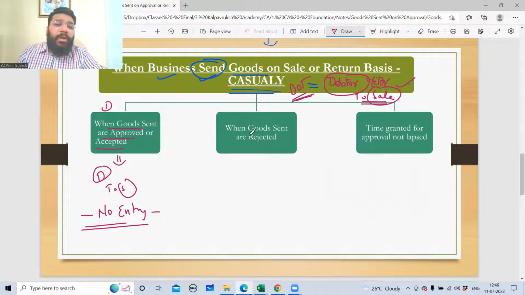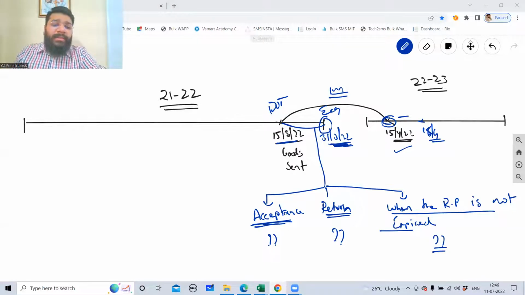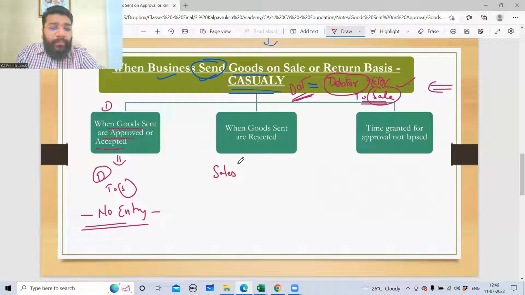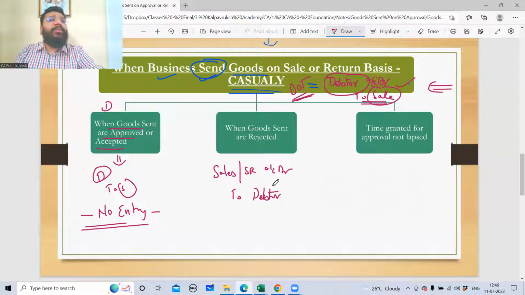Now, second, within 31st of March, the customer says, no, I don't like the quality. It's not as per my specification, so I'm returning the goods. So what will be the entry? I will reverse this: sales return account debit to debtors. Because when goods are rejected, the sale is cancelled. When sale is cancelled, I need to reverse the entry. Any difficulty in understanding this?